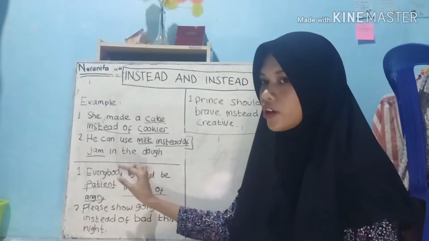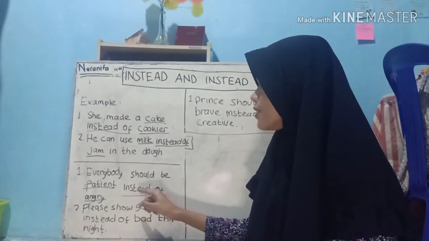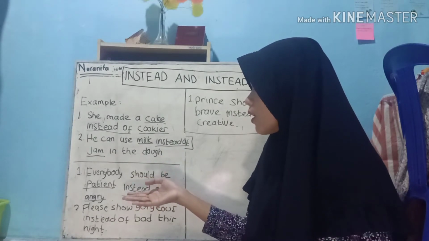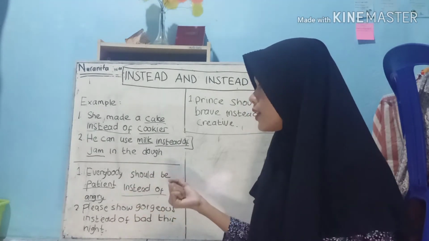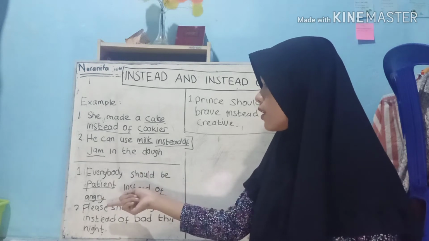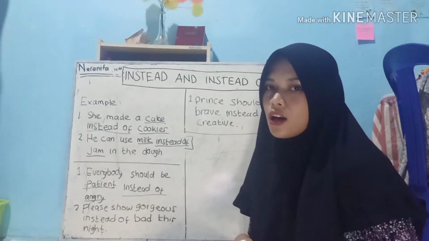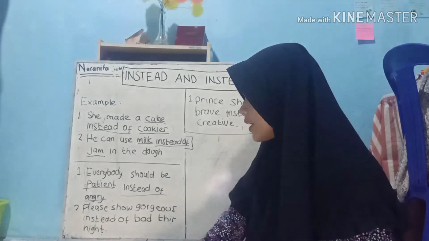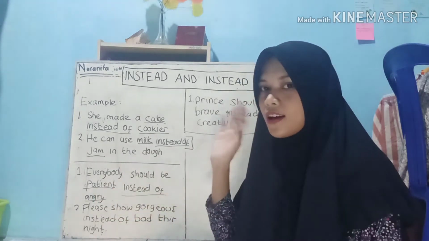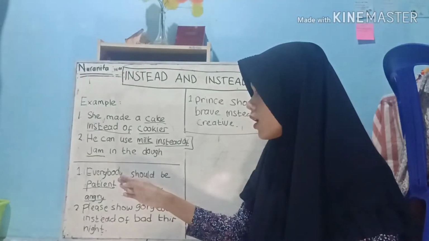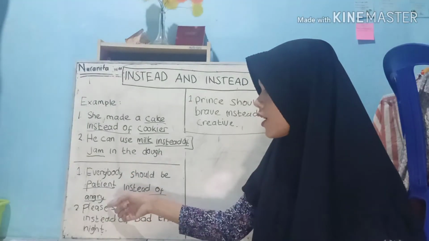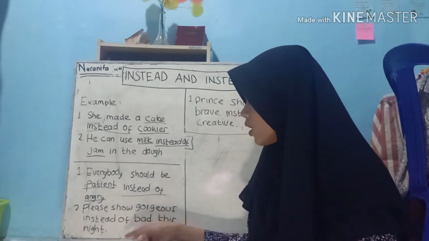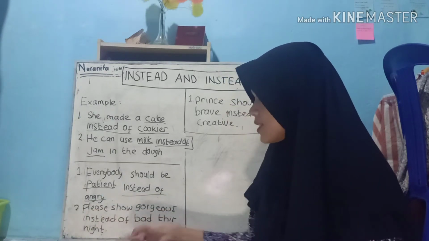Angry is the alternative, or the object replaced by instead of. And then example number two: please show gorgeous instead of that this night.